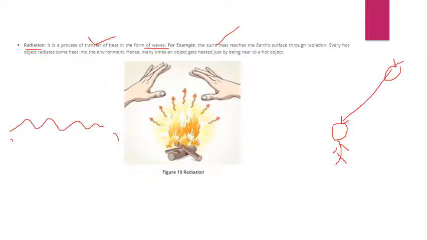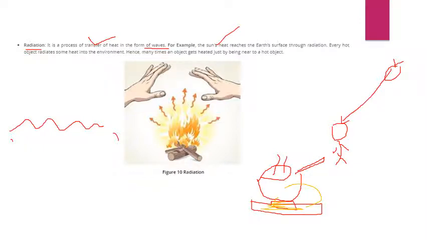Another example is, if I keep a hot pan over here. For example, this is a hot pan. Water is very hot. When you keep it on a surface, what will happen? This surface will become hot. Can you understand? This surface will become hot. Why? Because some of the heat from the pan will be transferred to the place. So this is another reason: due to radiation, some heat is transferred to the environment.